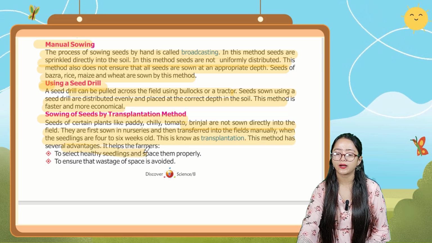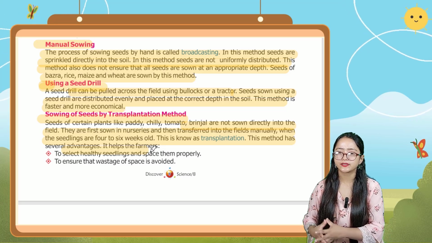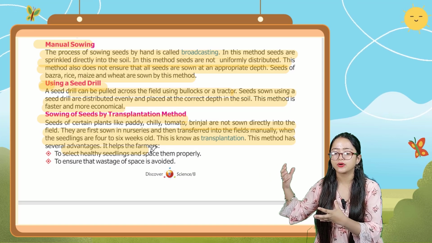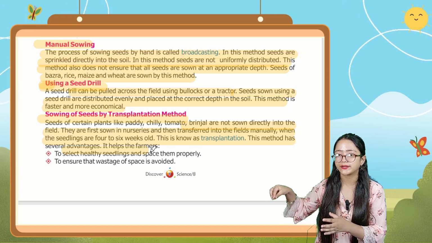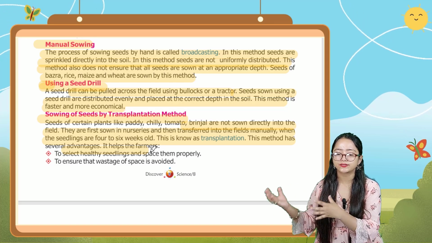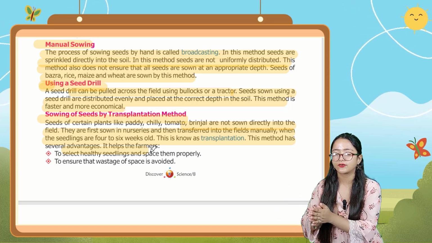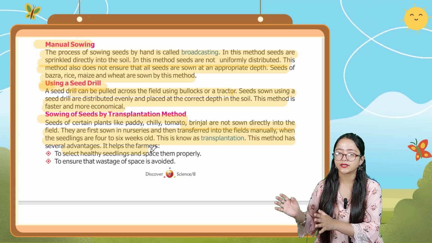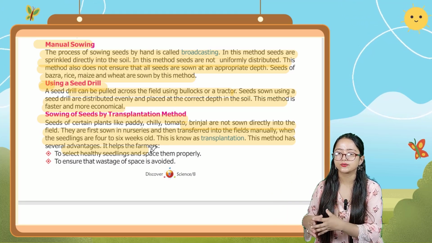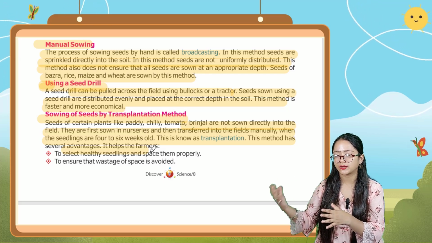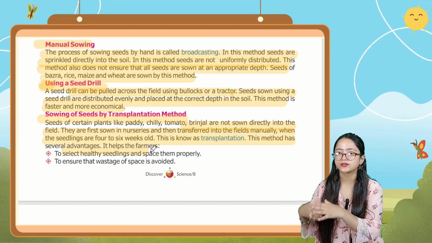So basically, there are certain seeds of plants like paddy, chili, tomato, brinjal, which are not sown directly in the field. First, they are sown in nurseries and then they are transferred from there to the main field. When the seedlings are about 4 to 6 weeks old, they are transplanted. So this process is known as transplantation.